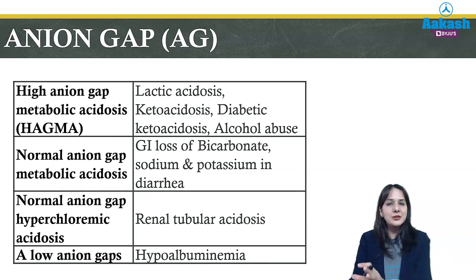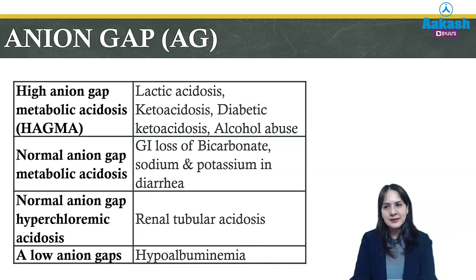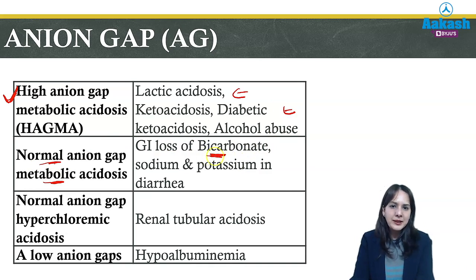Then why do we calculate anion gap? Because on the basis of anion gap you can reach various diagnoses. So high anion gap metabolic acidosis is there in case of increased lactic acidosis, ketoacidosis, diabetic ketoacidosis or alcohol abuse. Whereas normal anion gap metabolic acidosis, that is, there is acidosis but the anion gap is normal, can be due to loss of bicarbonate ions.